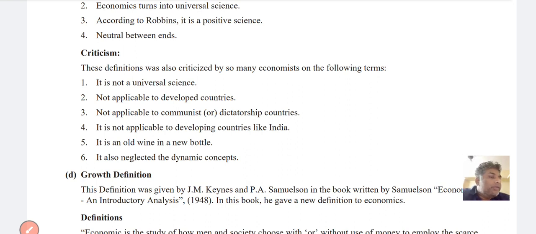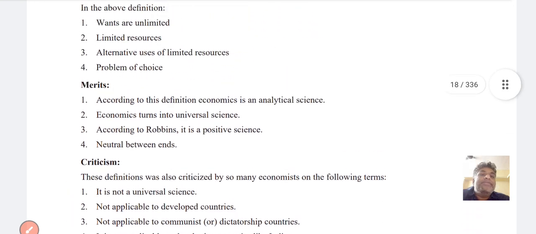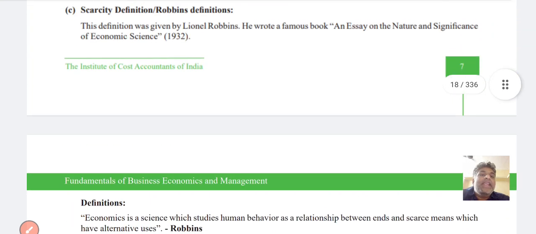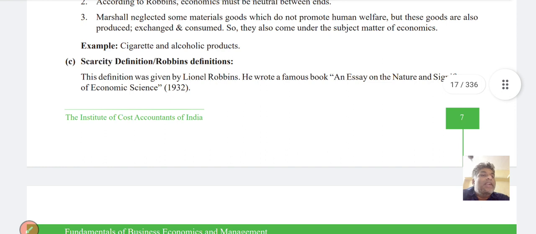For example, North Korea is a dictatorship country, and China is a communist country. It is not applicable to developing countries like India. It is also old wine in a new bottle. It also neglects dynamic concepts. That is the criticism of the scarcity definition, Robbins' definition.